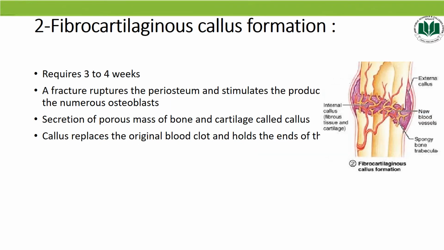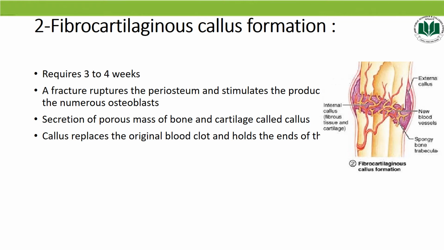Step number 2, fibrocartilaginous callus formation. Basically, in this step, the osteoblasts secrete a porous mass of bone and cartilage that is called callus. That's why this stage is called fibrocartilaginous callus formation. This cartilaginous callus is also called a soft callus.